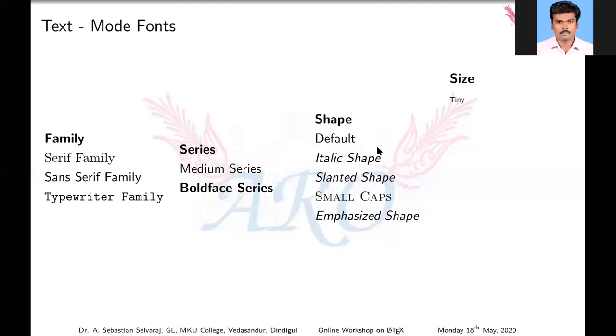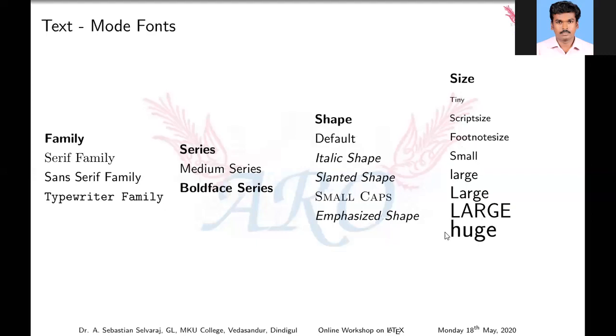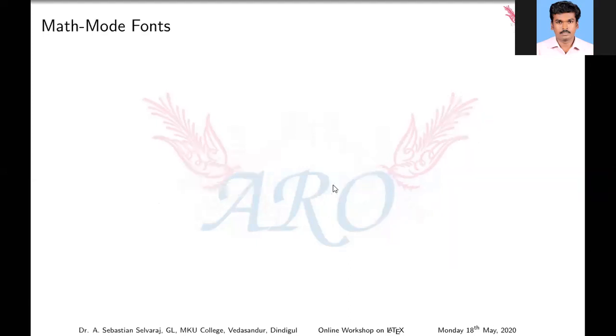So what are the sizes available in LaTeX? This is tiny, script size, footnote size, small size, large size, Large, capital LARGE. Just see the spelling, capital LARGE, and huge. The last one is huge. This creates the difference. We can't change the font size in LaTeX manually. The default size is 10, the maximum size is 12. If you want to change the font size, you have to use commands like scriptsize, footnotesize, or small, likewise.